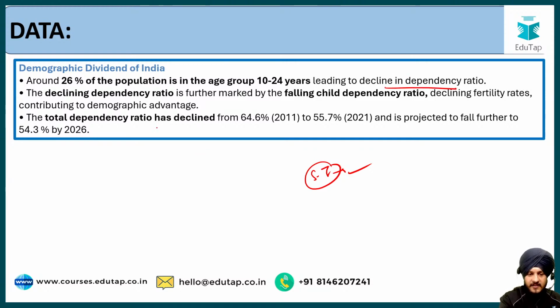Now another data is written regarding the dependency ratio that has declined from 64.6% to 55.7%. So this is the data and you can add it to your notes. It is going to add value to your answers.